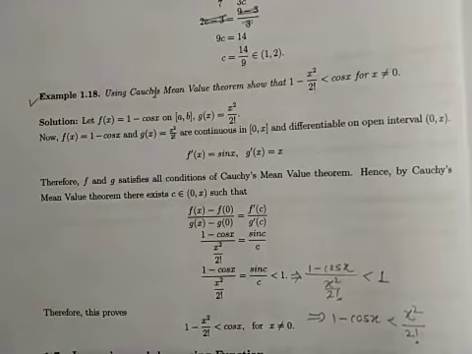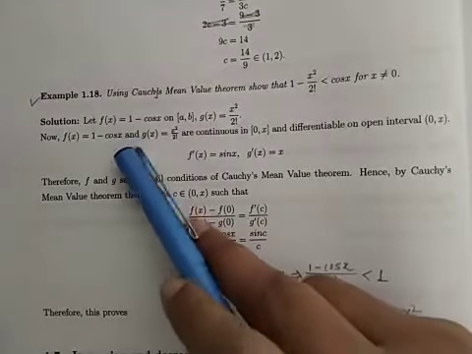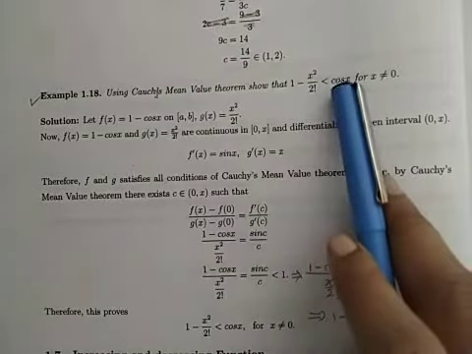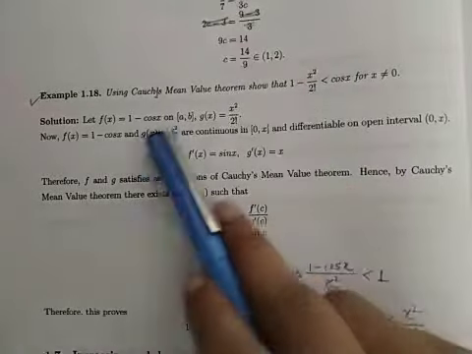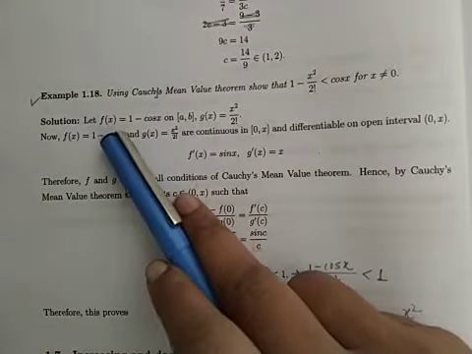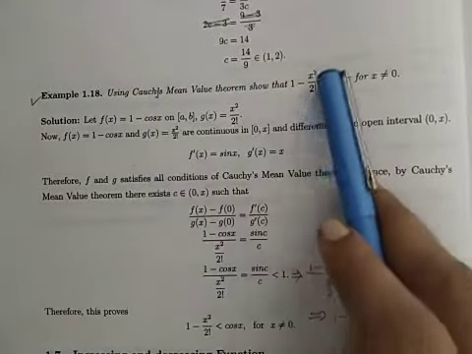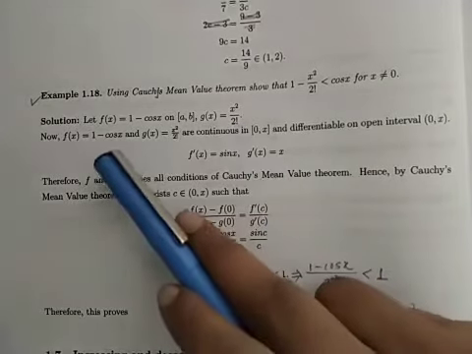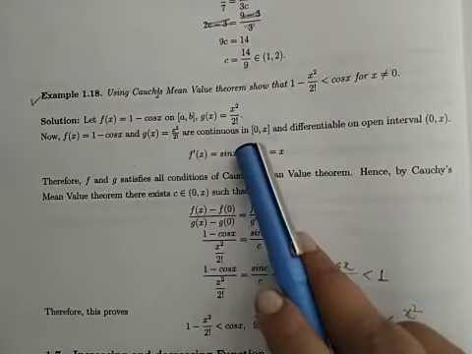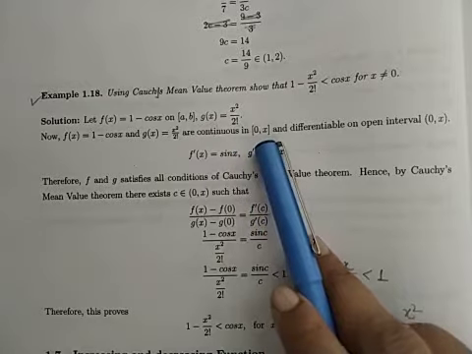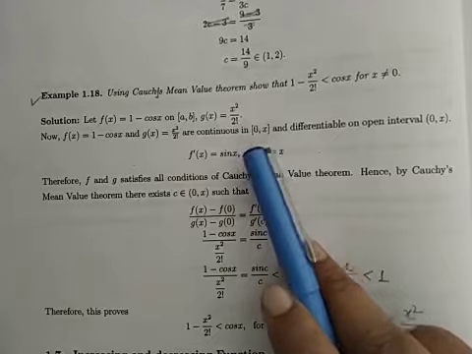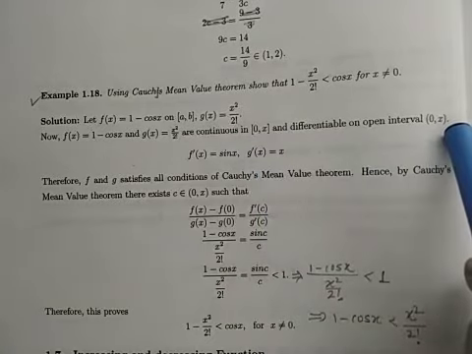Here, let us take the function f(x) as 1 minus cos x. We shift this cos x here, 1 minus cos x, and give it the name f(x). And let us give the name g(x) to x square upon 2 factorial. Now this f(x) and g(x) both are continuous, and we are taking the interval 0 to x. Continuous on the closed interval [0, x], differentiable on the open interval (0, x).